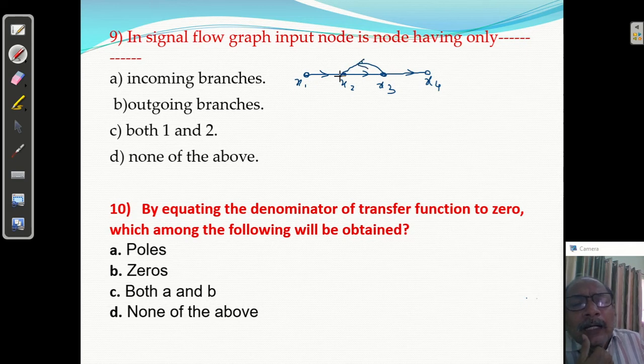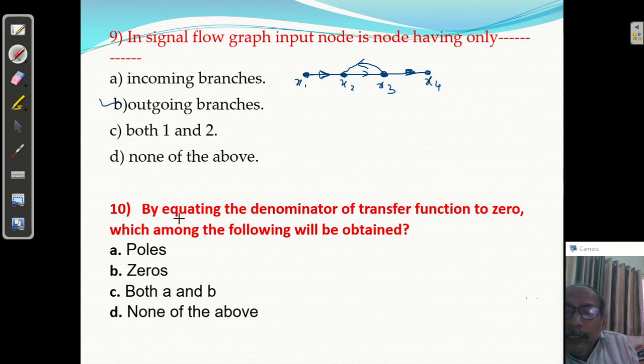So what is here? At this node an input signal is there and an output signal is there. This is called a chain node. Here only an input signal is there. This is called a sink node. And here at x1, only an outgoing signal is there. This is called a source node. Source node, sink node, chain node. Now see, what is the question we have? In signal flow graph, the input node is the node having only outgoing branches. Yes, B answer is correct. Question number 9, B is correct.